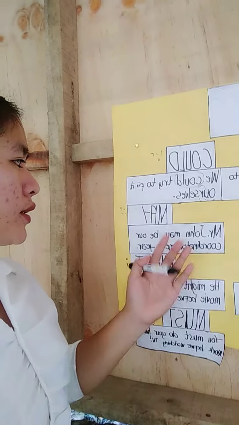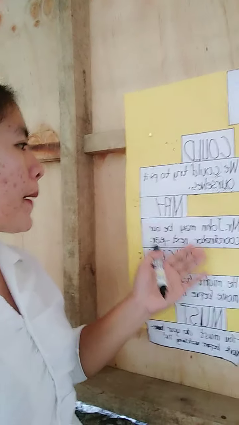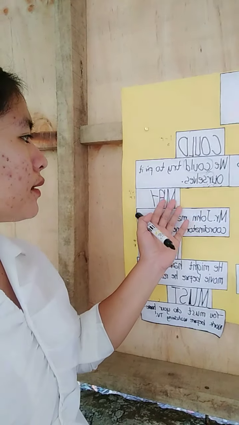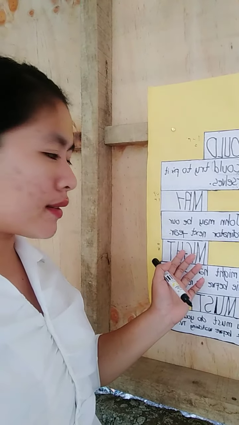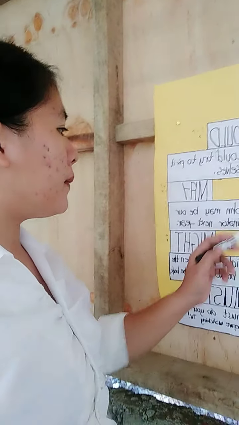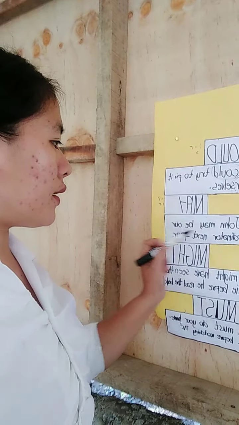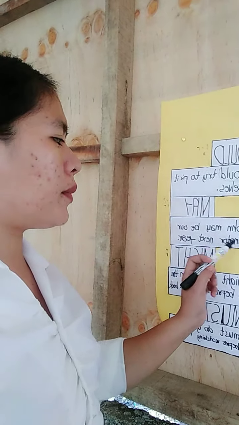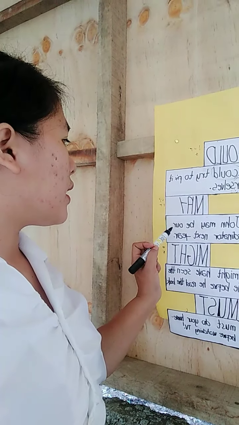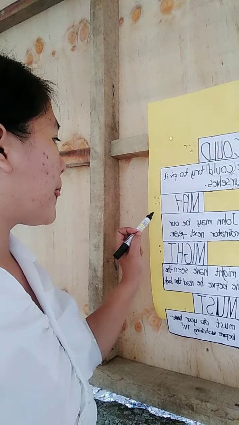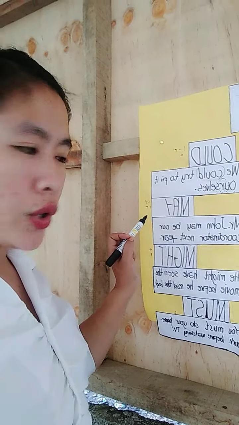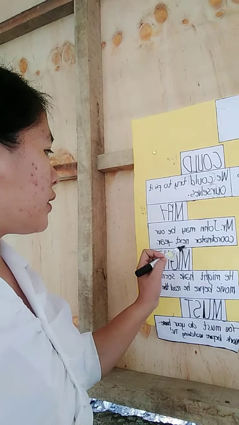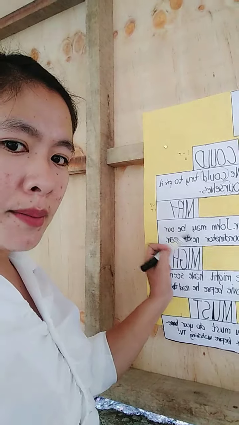Okay, we will proceed to the next modal verb, may. As we all say, may is the present tense of might, right? For example, Mr. John may be our coordinator next year. This sentence is used for the present and the future, because next year talks about the future.